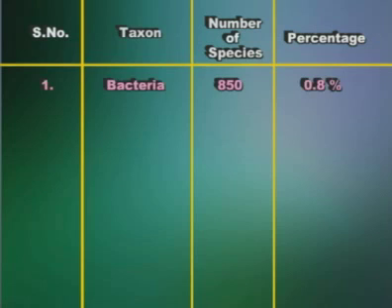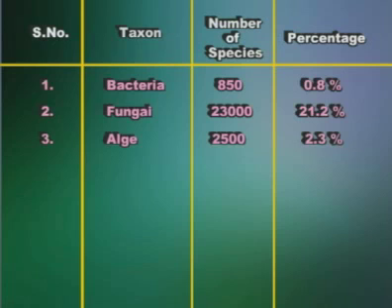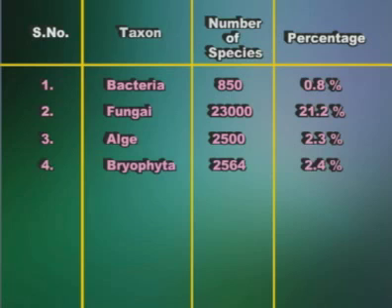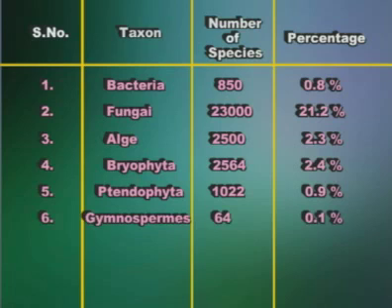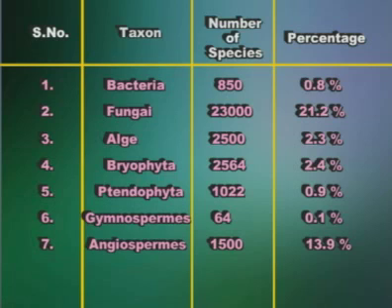Bacteria 850, 0.8 percent. Fungi 23,000, 21.2. Algae 2,500, 2.3. Bryophyta 2,564. Pteridophyta 1,022, 0.9. Gymnosperms 64, 0.1. Angiosperms 15,000, 13.9.